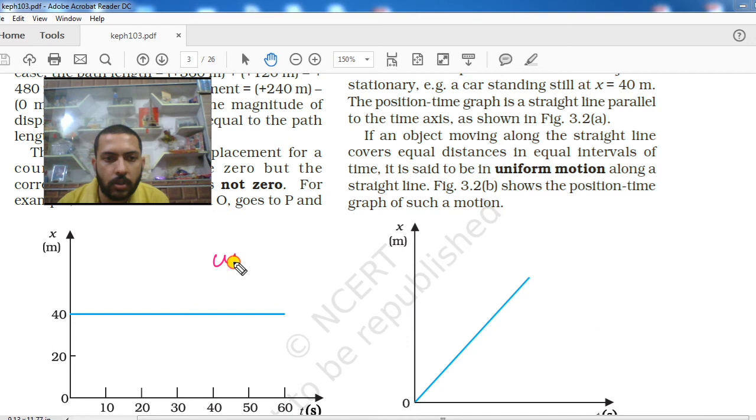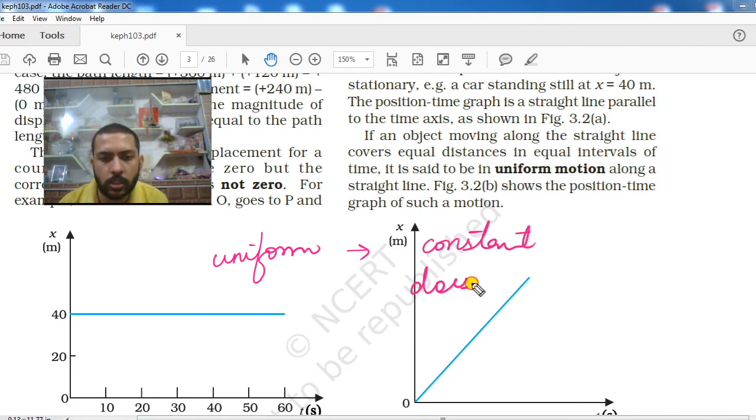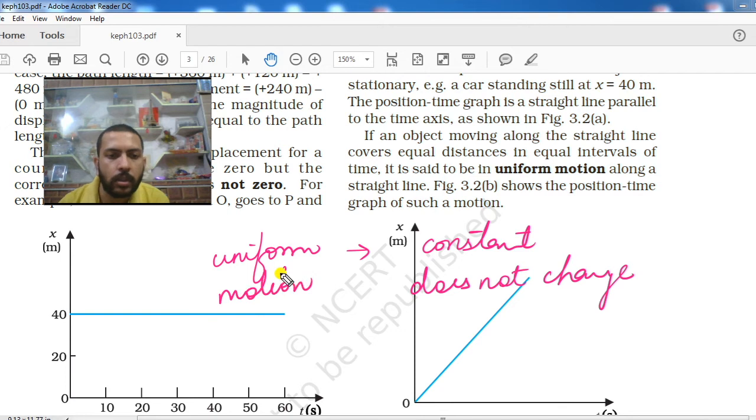Okay, so this is your uniform motion. I will tell you the meaning of the word uniform here. If you don't know, I hope most of you know about this. Uniform means constant, or which does not change. And with uniform you have seen one more word, which is motion.